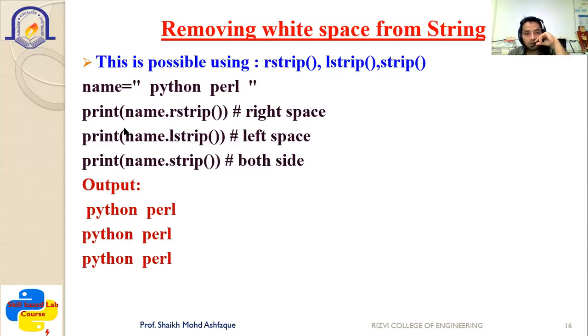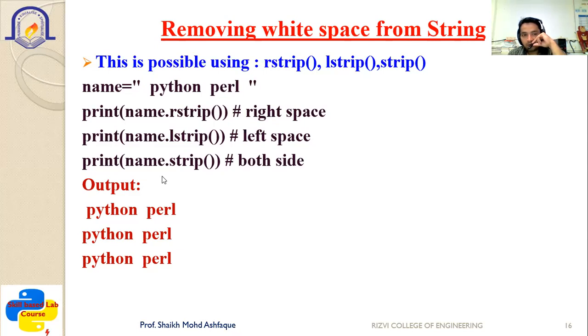So here print name dot rstrip will remove your right space. Here in the output you can see the right space is removed but the left one is there. That's why you can see the difference between the first output and second output: the left space is not removed, only the right space is removed, so you can see the space is also added at the time of printing. Then second, print name dot lstrip, the left space is removed, so you can see the second output starts from the very first position, so the space is removed from the left side, right?